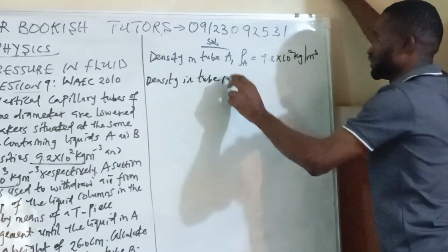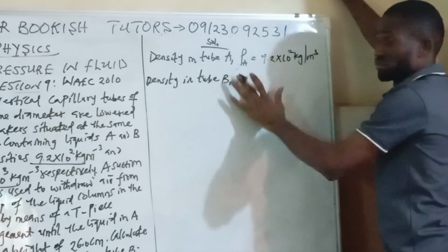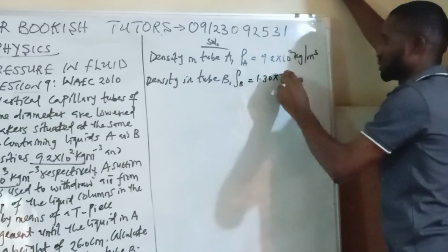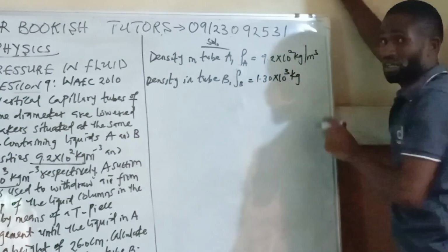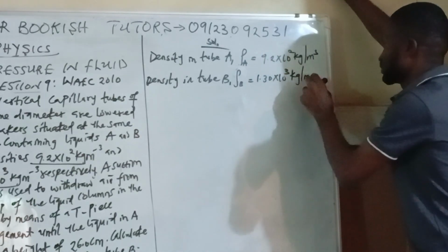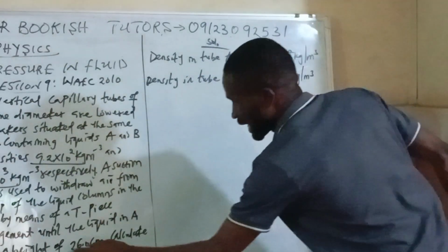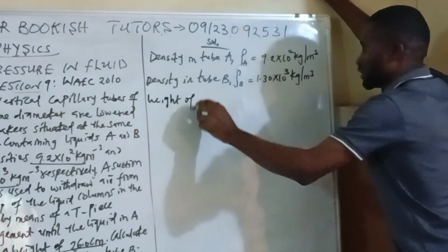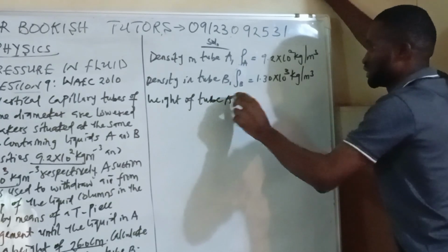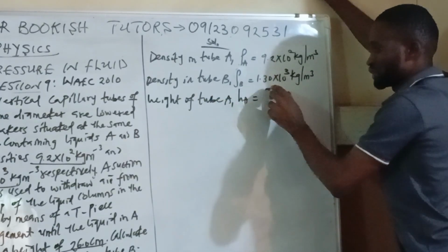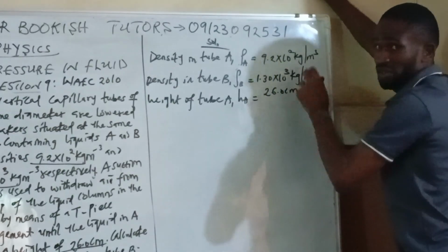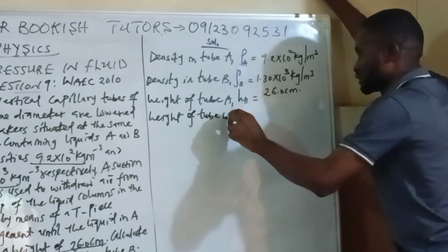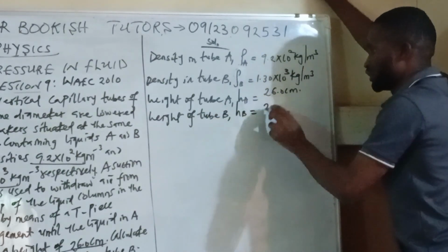Density of B is 1.30 times 10 power 3 kilogram per meter cube. Then we have the height of liquid A, which was given to be 36.0 centimeter. The height of tube B is what we are looking for.